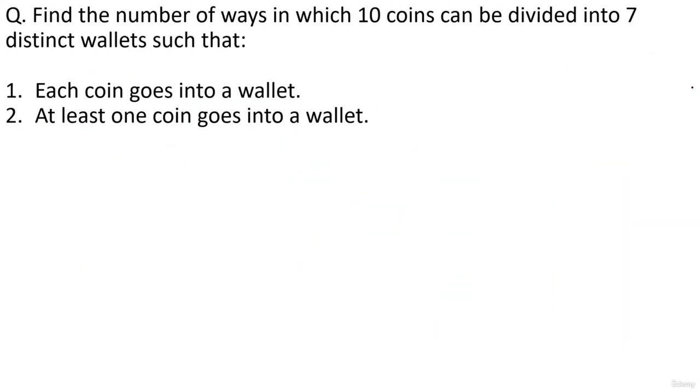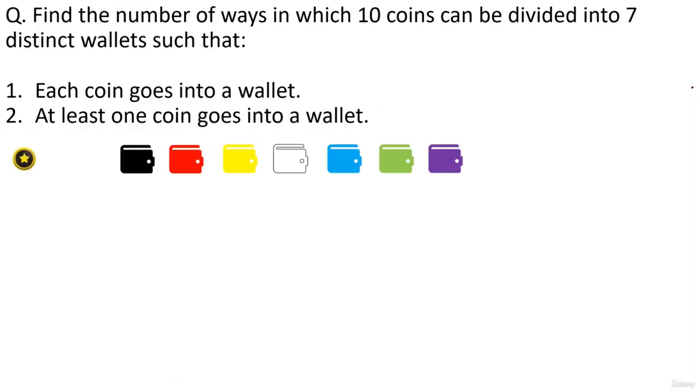Find the number of ways in which 10 coins can be divided into 7 distinct wallets such that at least one coin goes into a wallet. So it's like the MCQ wala question we solved, right? Okay, so one coin, very special coin, ये मुझे मावल ने दिया है. Okay, so this one coin, I have the option of putting this into 7 distinct wallets, right? Okay, so ऐसे कितने coins अपने पास? 10 coins हैं, right? So it is like distributing these 10 coins into 7 distinct groups, right? The value will be 7 to the power 10, right? 7 distinct wallets, 7 groups, 10 objects, groups raised to objects is 7 raised to 10.